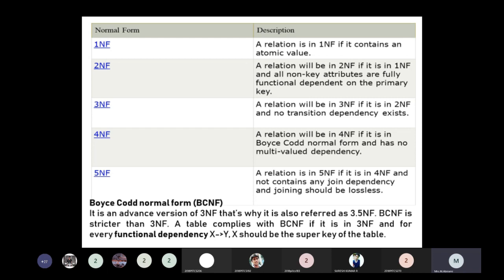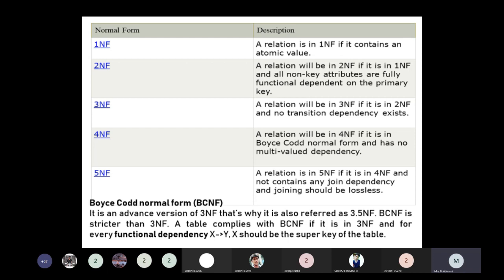For example, in a name, the first name, second name and middle name are single valued attributes. Another one is the mobile number. These are called single valued attributes. So the first normal form disallows multi-valued attributes, composite attributes and their combinations.